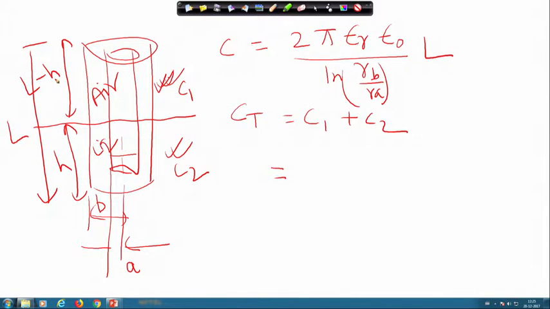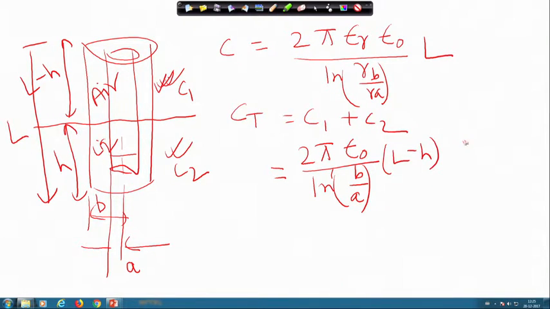So, C 1 will be 2 pi epsilon r, which is 1 for air, epsilon 0 for free space, divided by ln b by a, outer dia by inner dia, into L, where L is basically here L minus H, plus the corresponding expression for C 2.